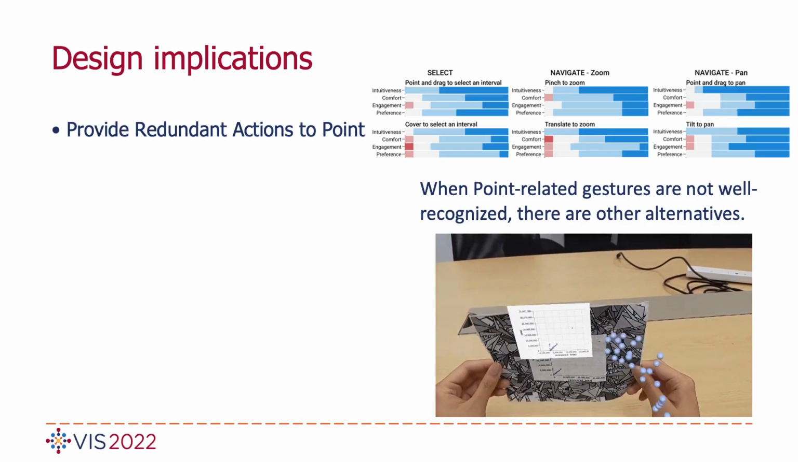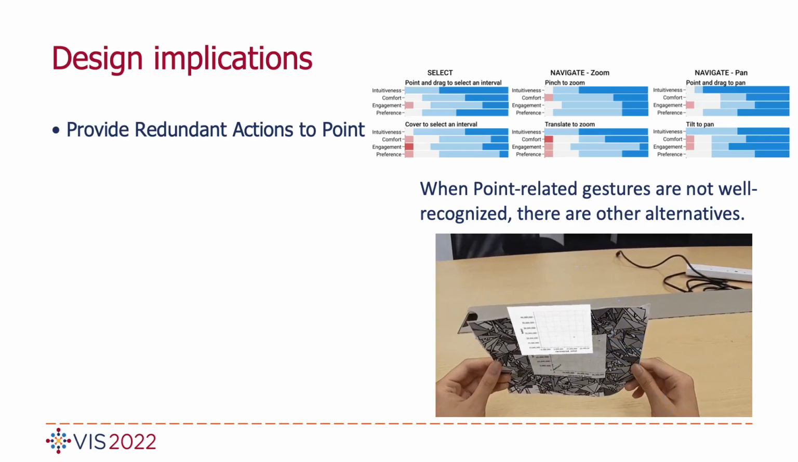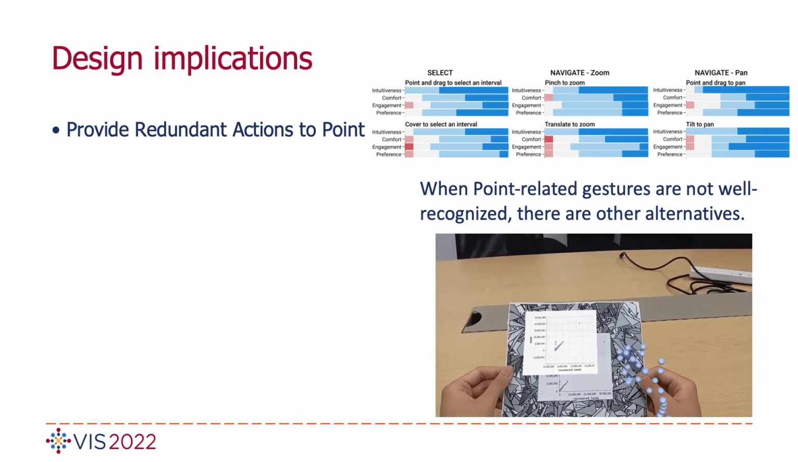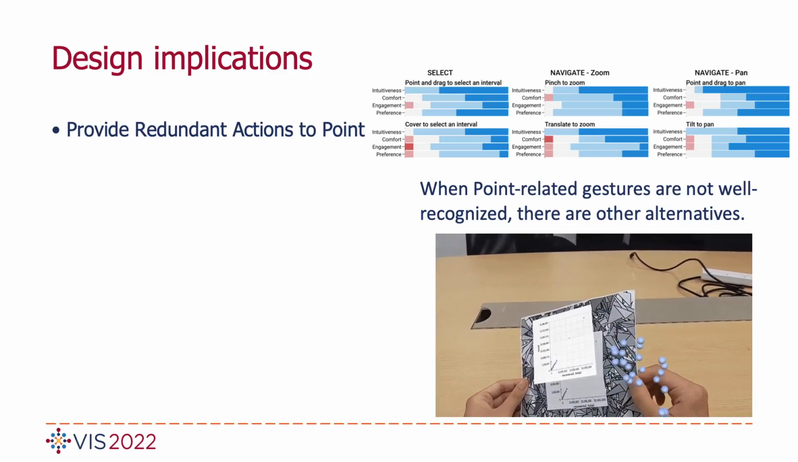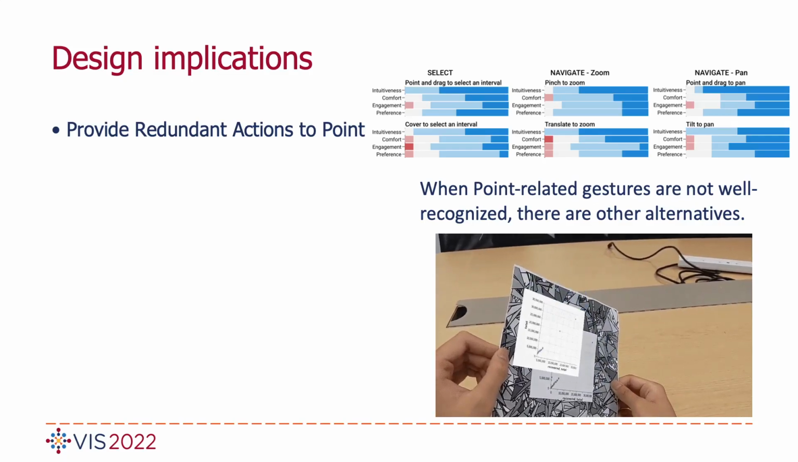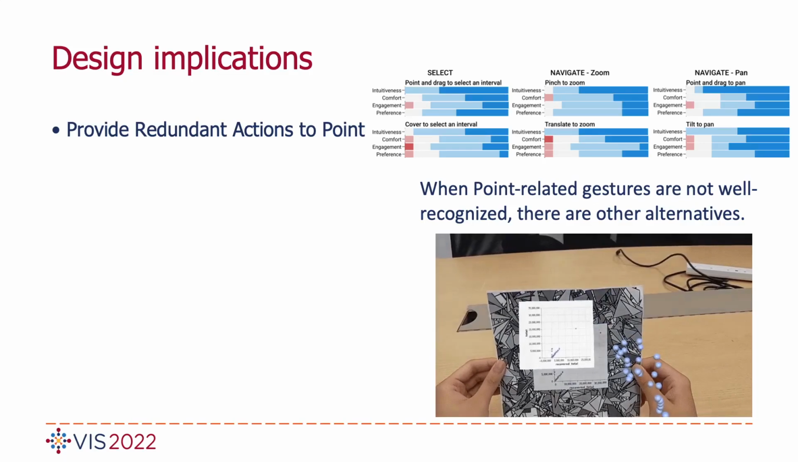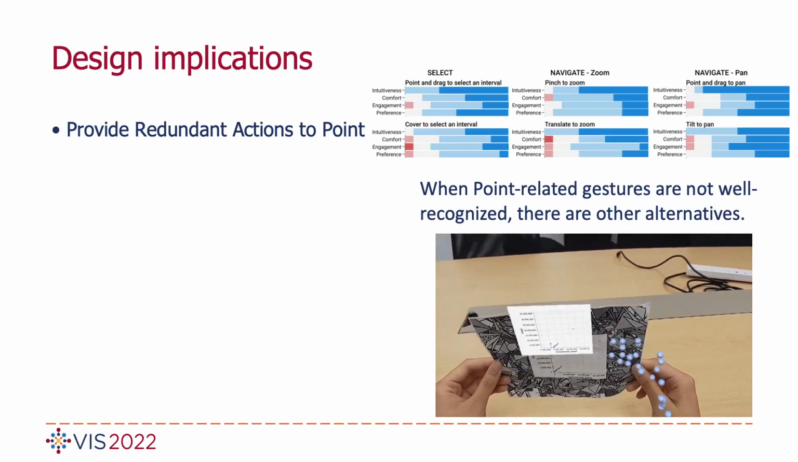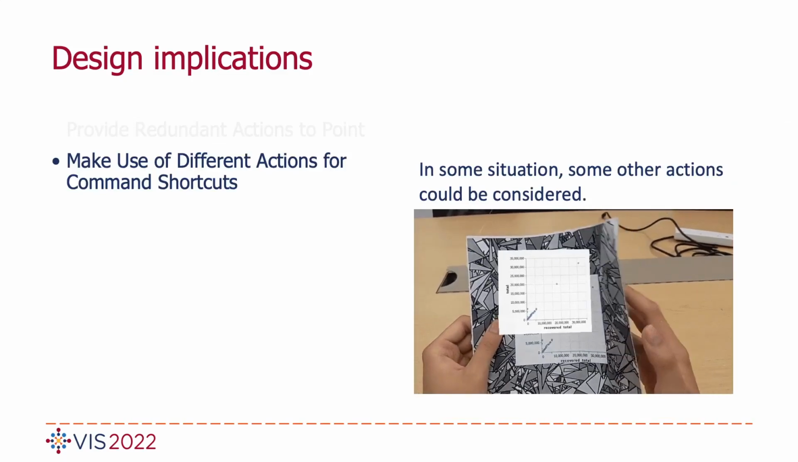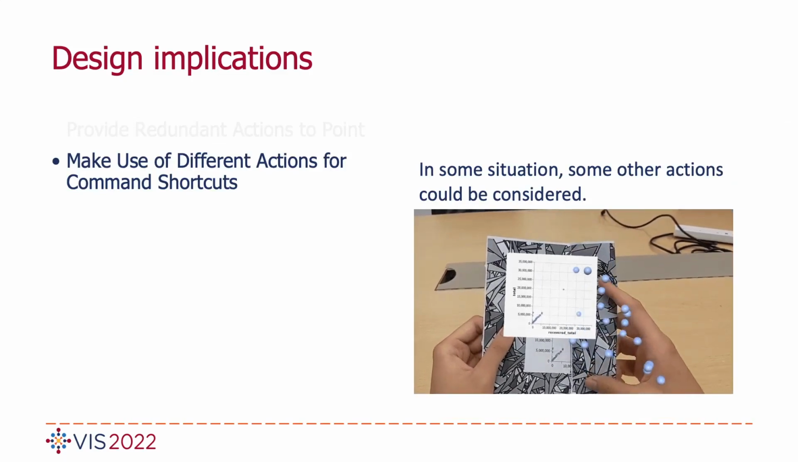Point actions receive most of the positive ratings in all aspects due to familiarity. However, it's error-prone. The pointing gestures are not recognized when there is occlusion. Since paper provides rich affordance, we can afford other actions with similar rating, yet easy to recognize, such as tilt to pen. The second implication is to make use of different actions for command shortcuts.